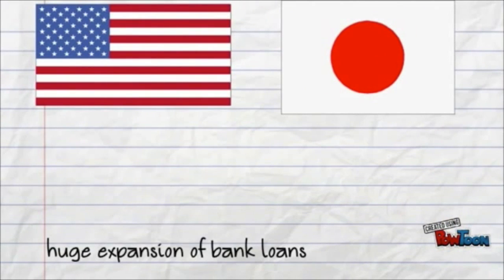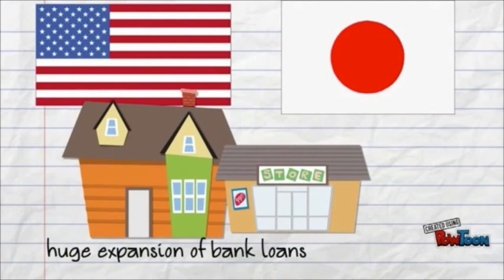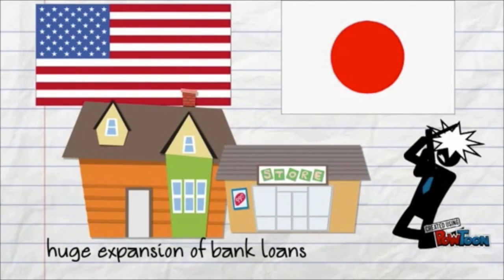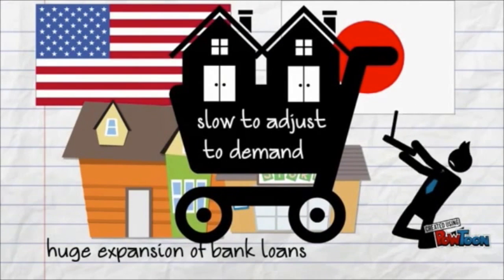In both countries, a huge expansion of bank loans, especially those to the real estate and housing sector, is observed in their bubble periods. The real estate market is very slow to adjust to demand.